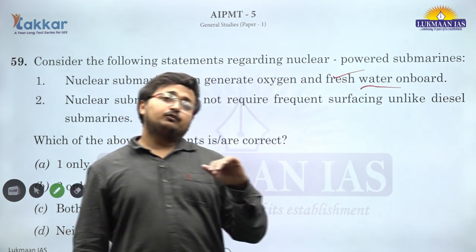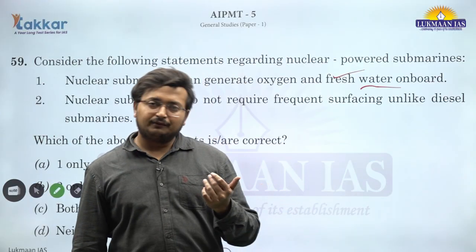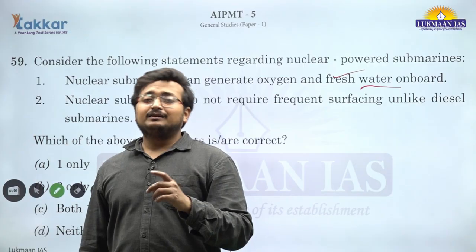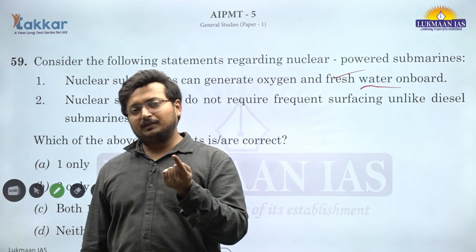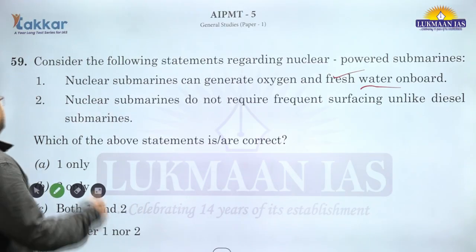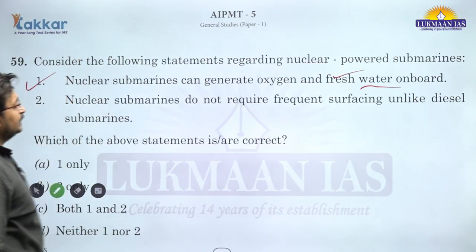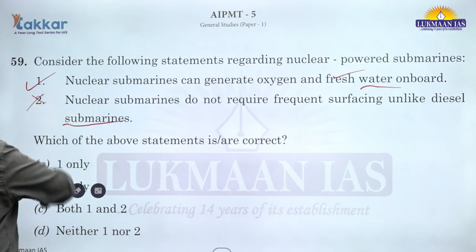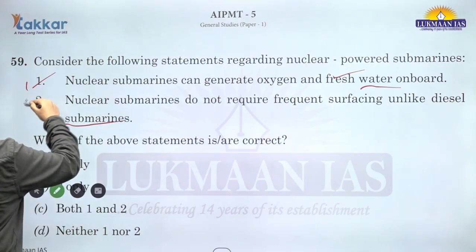The government has planned Bharat small reactors to have decentralized electricity for specific purposes. Modular reactors are specifically available in nuclear submarines, SSBN. This is correct. Nuclear submarines do not require frequent surfacing unlike diesel submarines. This is also correct.